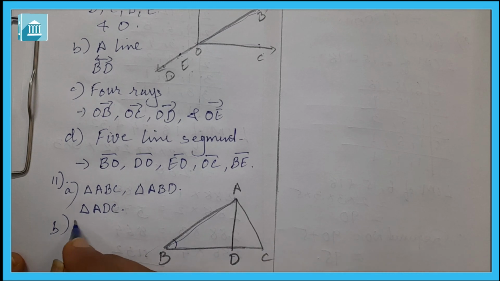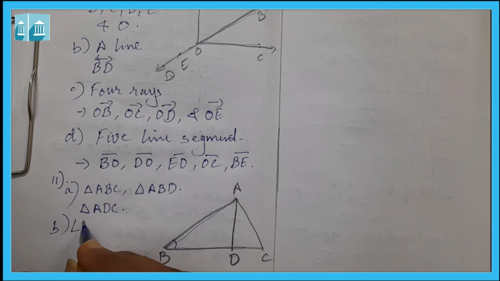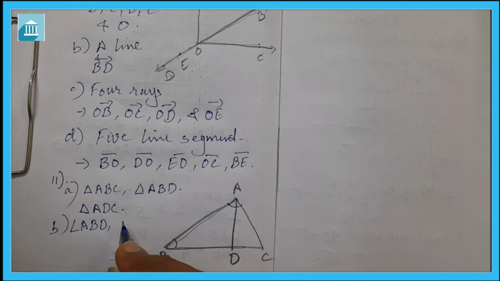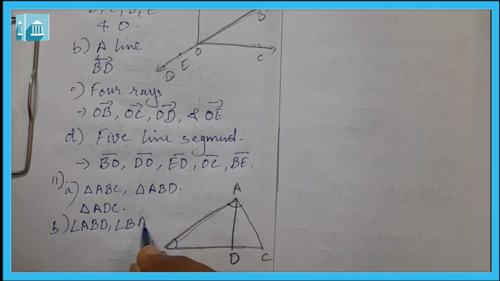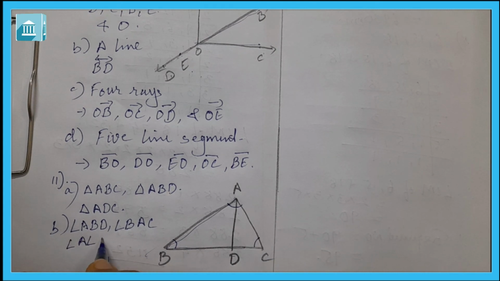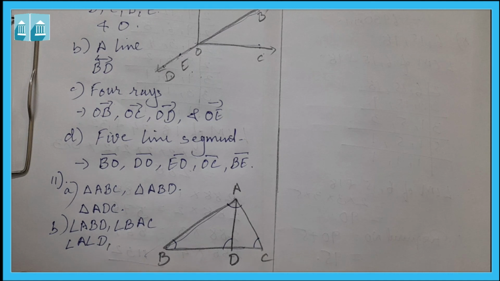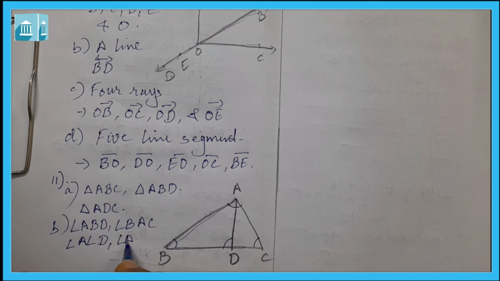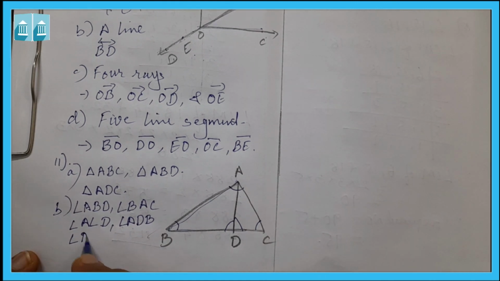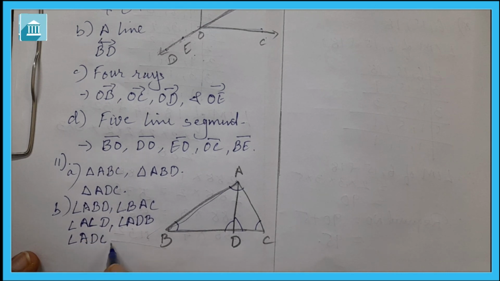The 7 angles will be angle ABC, angle ABD, angle BAC, this whole angle BAC, then angle ACD, then angle ADB, then angle ADC.